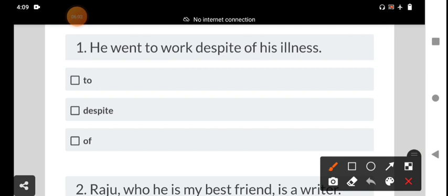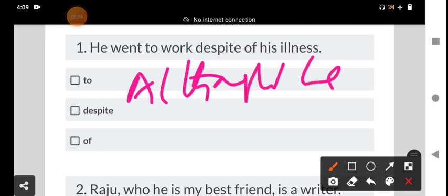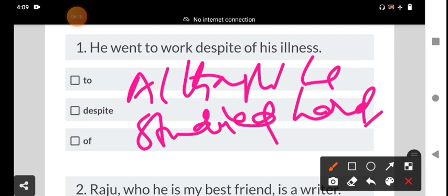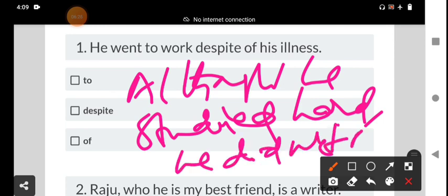Although is used in the form of a clause. For example, although he studied hard, he still didn't pass. This is a contrast.